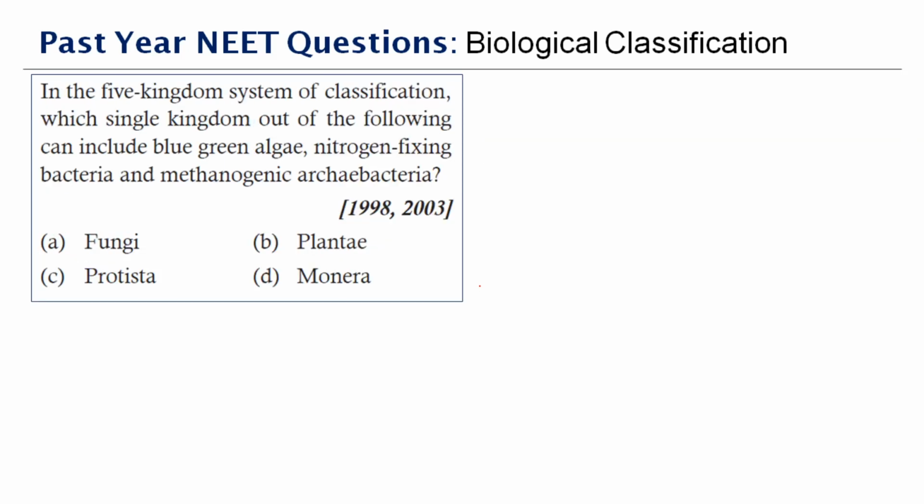Next question here, which was asked in the year 1998 and asked again in 2003. In a 5-kingdom system of classification, which single kingdom out of the following can include blue-green algae, nitrogen-fixing bacteria, and methanogenic archaebacteria? I think this is a very easy question for you. Monera is a prokaryotic kingdom that includes bacteria, blue-green algae, and also archaebacteria. The other name for archaebacteria is ancient bacteria.